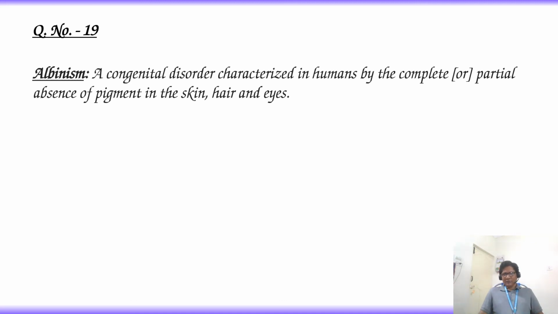So albinism is a congenital genetic disorder. It is due to the complete or partial absence of pigment, melanin, in the skin, hair, and eyes. You may observe albinism people appear completely white due to absence of melanin pigment.